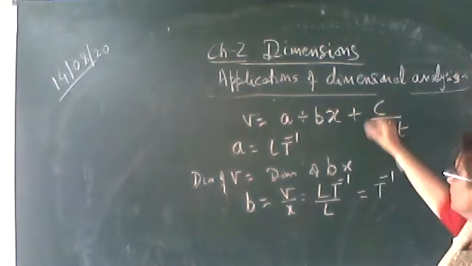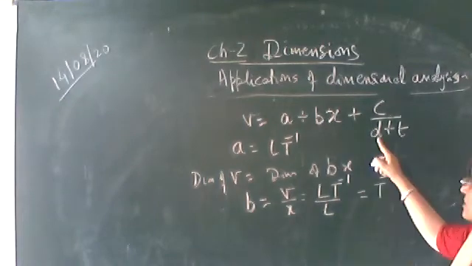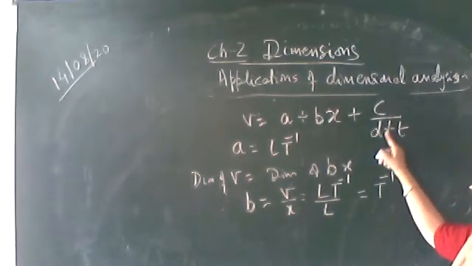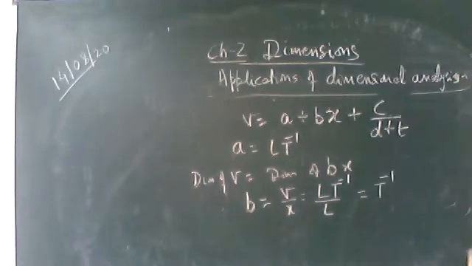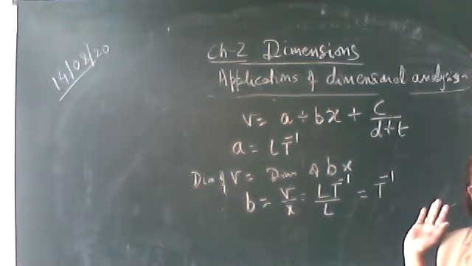Now let's come to the third term in order to find out the dimension of C and D. We'll find out the dimension of C later on. First see here, D is added to T. Same dimension terms can be added or subtracted.